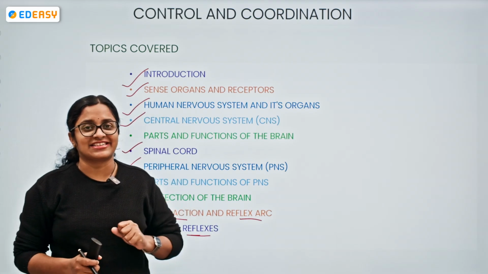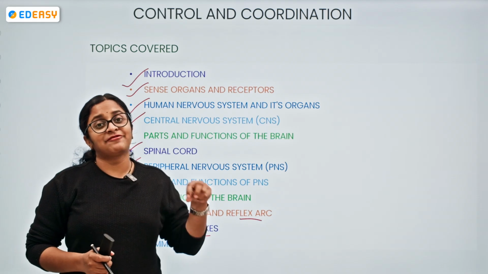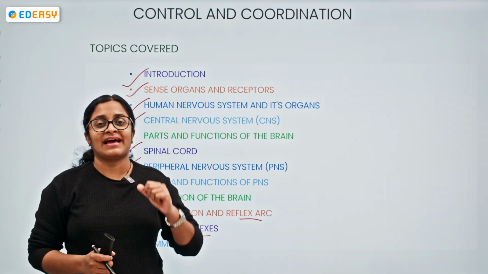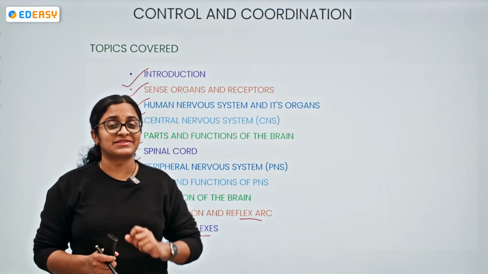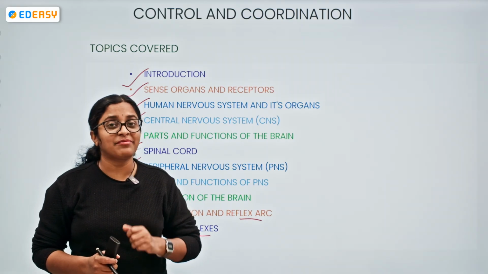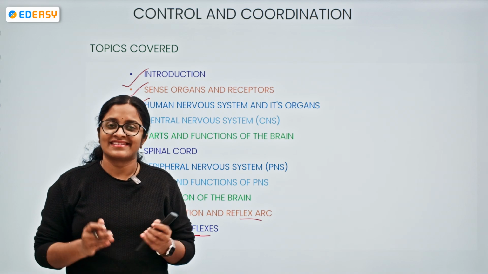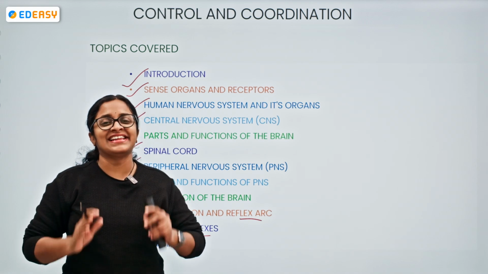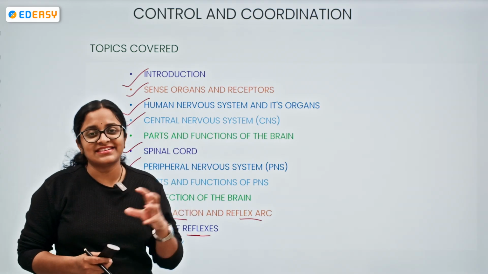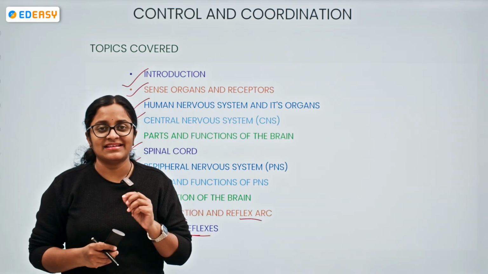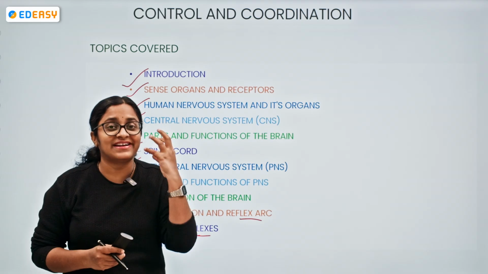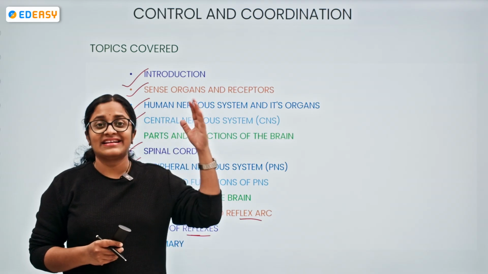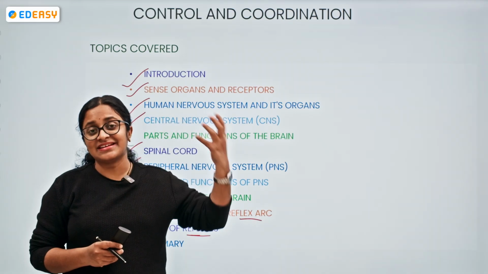Now you might have a question. Ma'am, there are a few more topics in this chapter, like coordination in plants and hormones in human beings. Then what about them? Do you have the same question in your mind? Let me be specific. If we discuss everything at one single time, it is really very difficult for us to understand and digest.